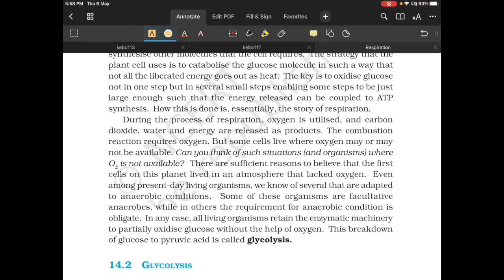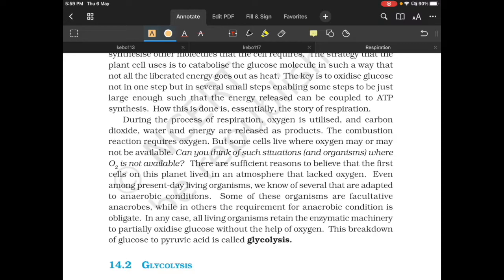The combustion requires oxygen, but some cells live where oxygen may or may not be available. So what happens to those organisms where oxygen is not available? We'll see about that. Anaerobic respiration. There are sufficient reasons to believe that the first cells on the planet lacked oxygen. We'll see about this in evolution next year. Even among present-day living organisms, we know several organisms which are adapted to anaerobic conditions.